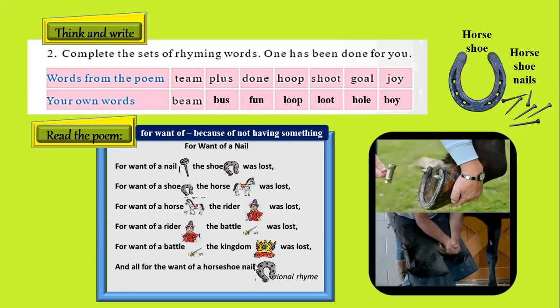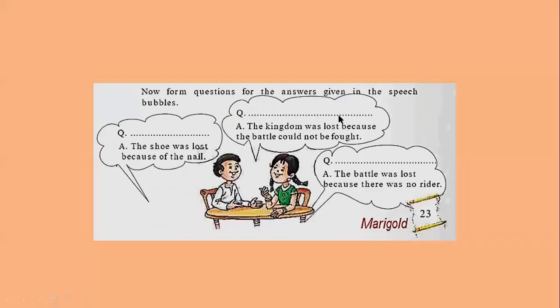Children, this surely is a very funny traditional rhyme. Moving forward, we have the next textual exercise. Now form questions for the answers given in the speech bubbles. Here are three speech bubbles. You need to read the answers that are given in these bubbles and frame questions for these answers.